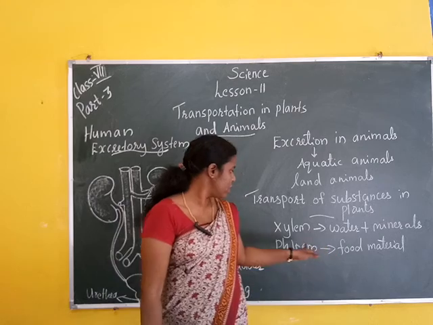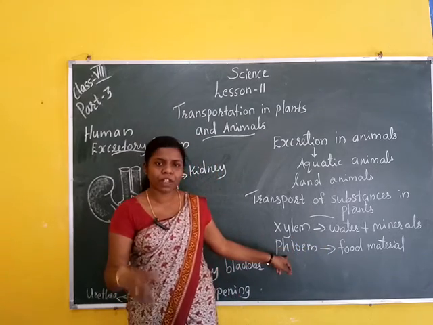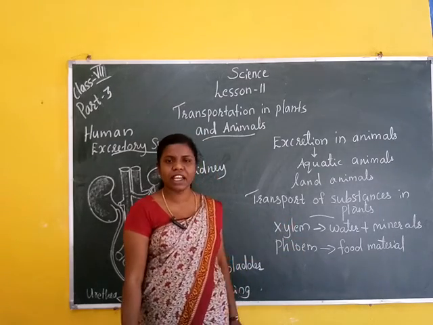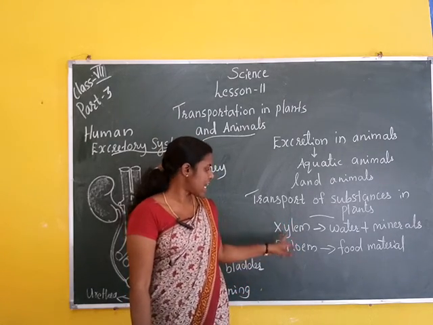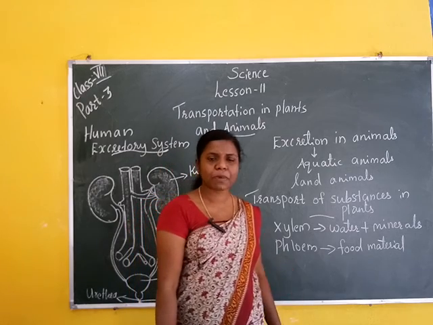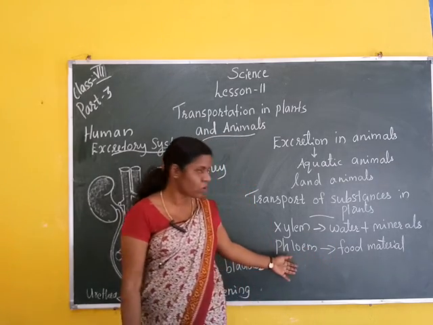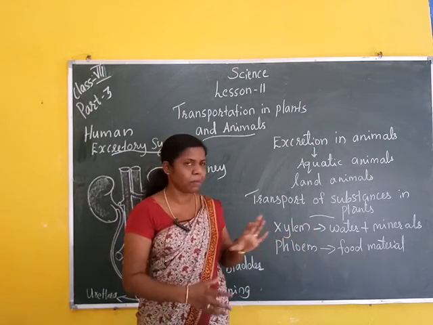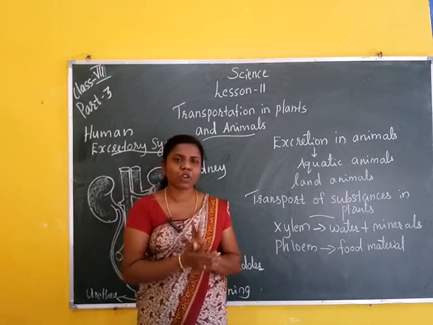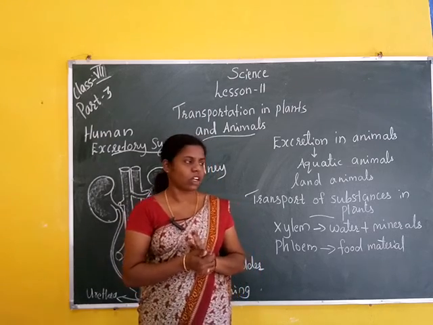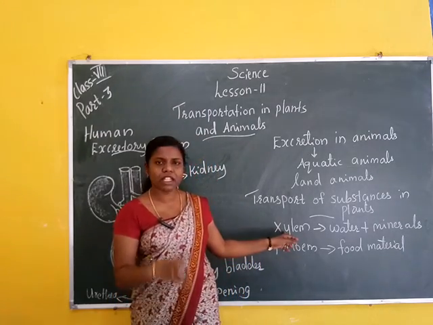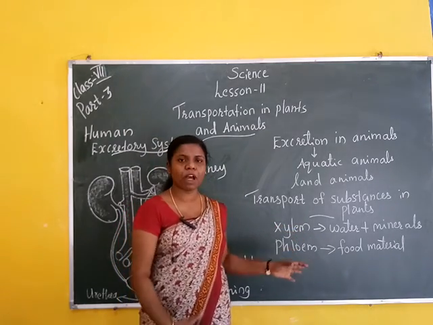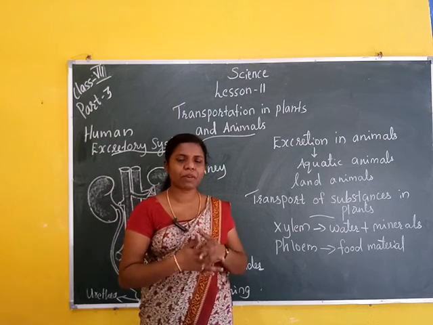Then there is another type of plant tissue, the vascular vessels. These plants contain vessels, which are xylem and phloem. Roots have root hairs. Xylem carries water and minerals, and its function is to absorb water and minerals. The root contains root hairs. This represents xylem. That means xylem absorbs water and minerals from the soil.